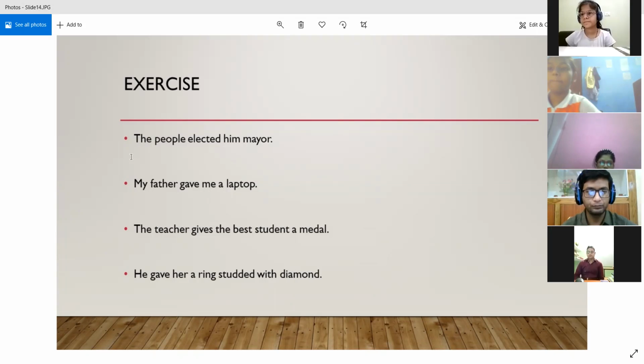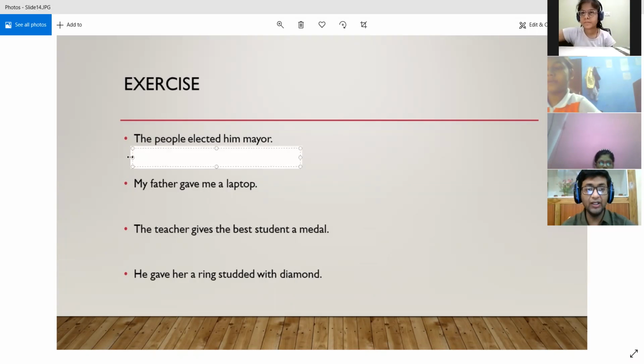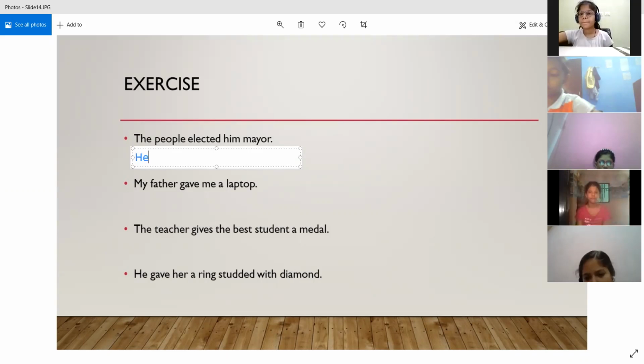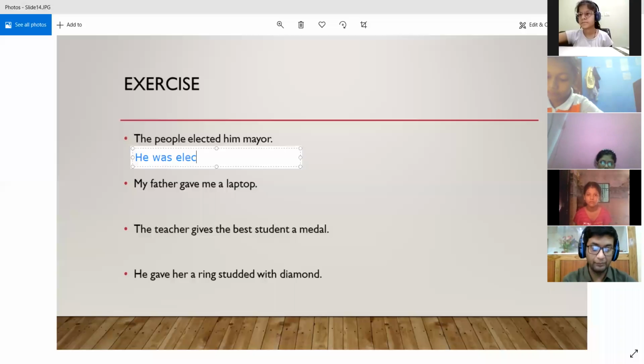All right. So first tell me what is the tense that we are using in the active voice over here? So past tense. Yes, past. It is simple past, right? So he was elected mayor by the people.